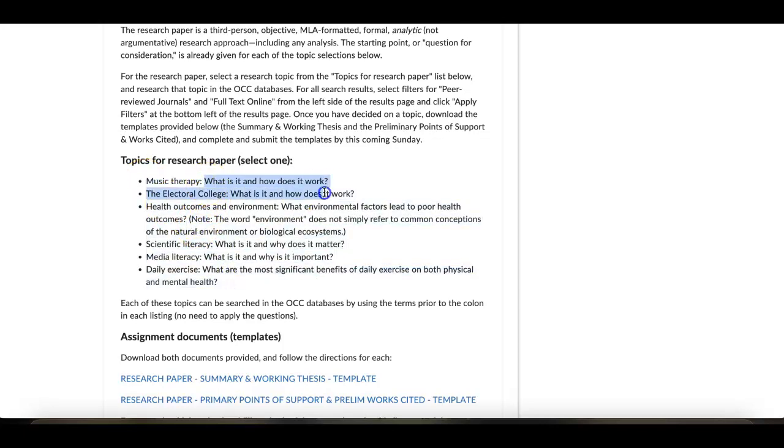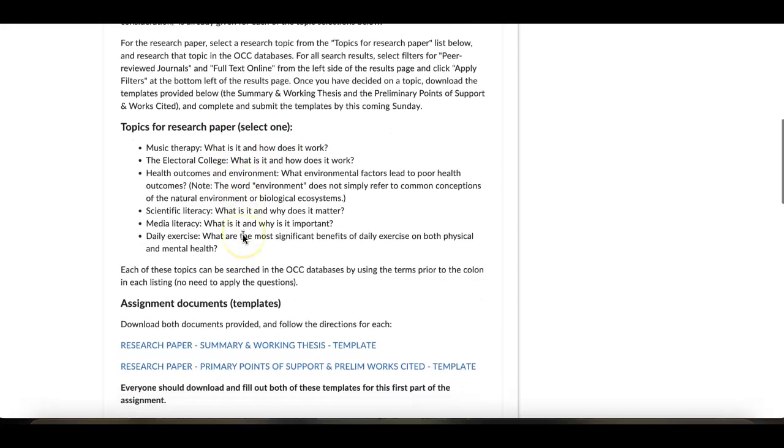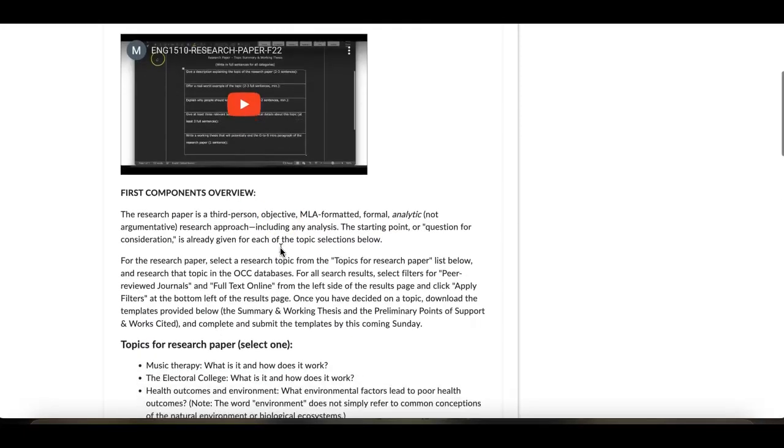The probing questions that you can apply to coming up with your topics for primary supports, meaning the topic sentences of body paragraphs that will support your working thesis, are going to be already detailed with these. Pick one of these topics: music therapy, the Electoral College, health outcomes and environment, scientific literacy, media literacy, daily exercise. Again, make sure you read this thoroughly and you pay attention to what's said here.